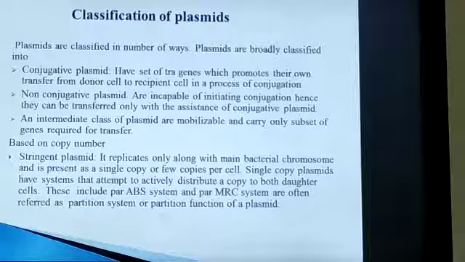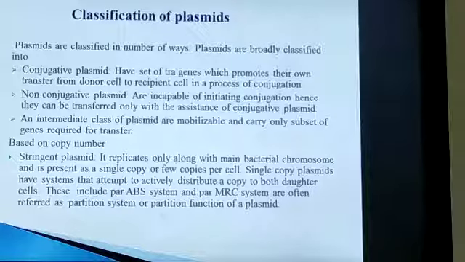Another criterion for the classification is the copy number. Stringent plasmids are present in a cell in a very small number, or a single copy of the plasmid is present in a host cell. These plasmids replicate only along with the bacterial chromosome.